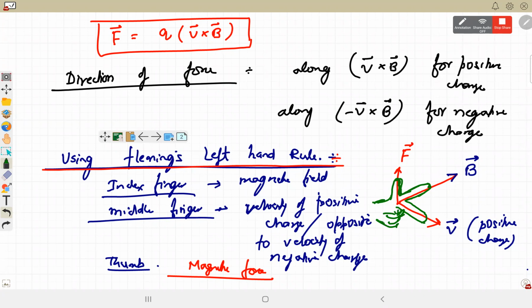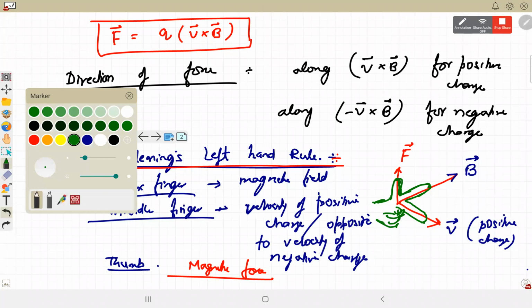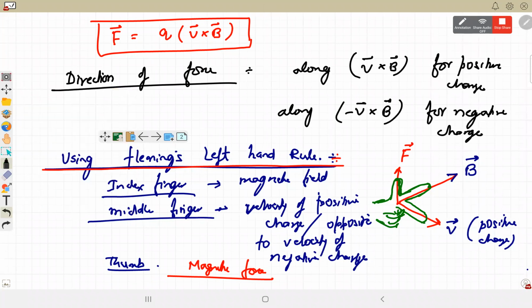Thumb in the direction of force, index finger towards magnetic field, middle finger towards velocity of positive charge or opposite to the velocity of negative charge. Then thumb gives the direction of force. So इसको हम बचपन में कुछ याद करते थे FBI से, force, magnetic field and I for current. So current is in the direction of positive charge or opposite to the direction of negative charge. Okay, first three fingers. This is the Fleming's left hand rule.